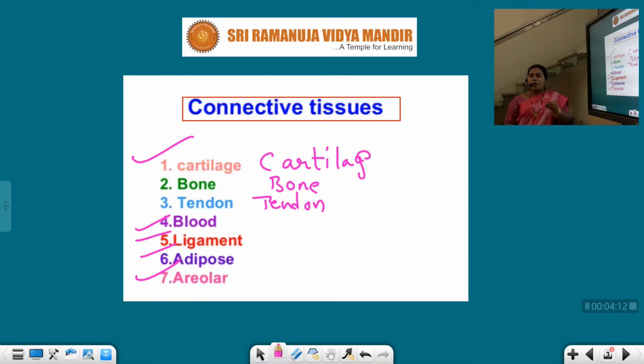Let me give a small hint about the connective tissue. See, students, the name itself is connective. This tissue helps the organism with structure, maintenance, connectivity, strength and support. All these are possible by our connective tissue. Under connective tissue, first we are discussing the cartilage.